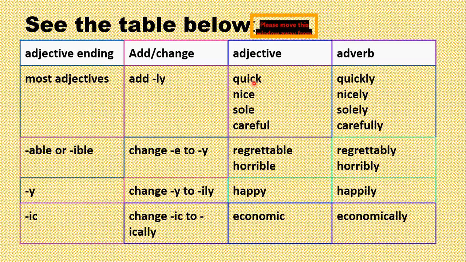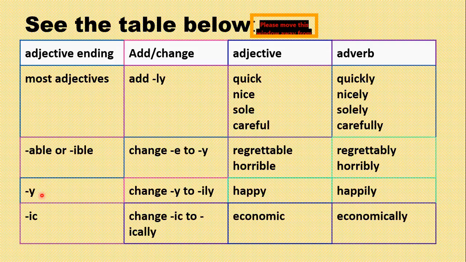So these are all the adjectives and these are the adverbs we are making from them by adding ly. Now if the adjective is ending with able or ible, then we can change the e to y. That is, we remove the e and we put a y simply. Regrettable, regrettably. Horrible, horribly. Okay, this is getting my point, that we remove the e and we simply put y, and then they turn into adverbs from adjectives.